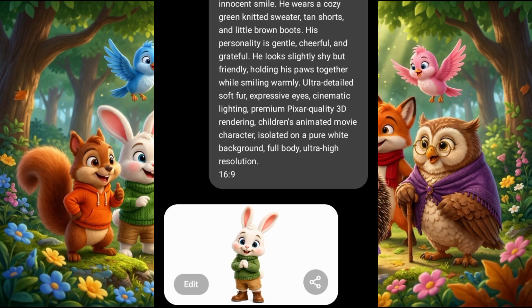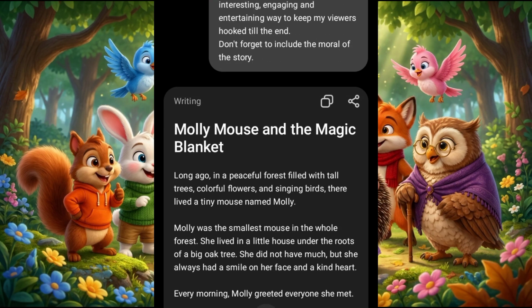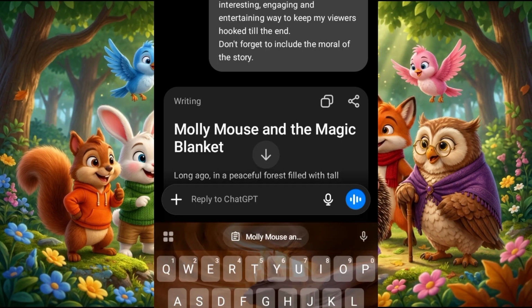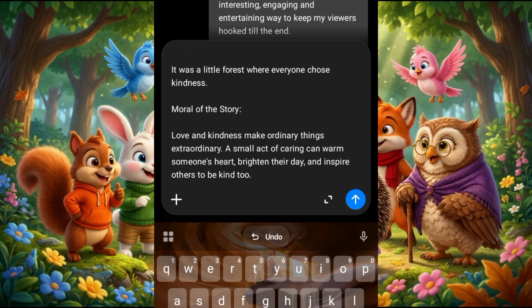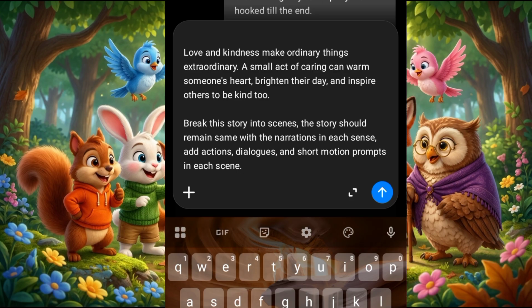So for the next step, I'm going to copy the story. I'm going to copy it, then I'll paste it down here. I'm going to paste it, then I'm going to give it this prompt. Break this story into scenes. The story should remain the same with the narrations in each scene. I also asked it to add action, dialogues, and short motion prompts for each scene.